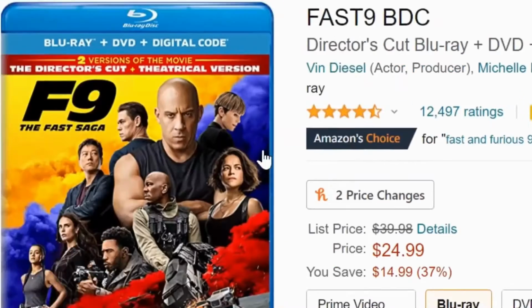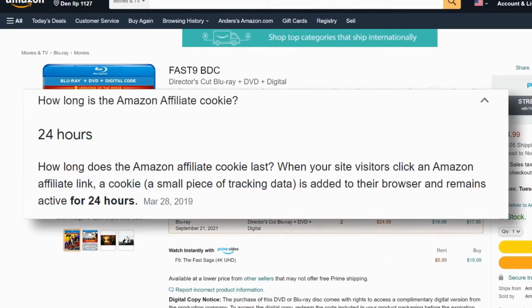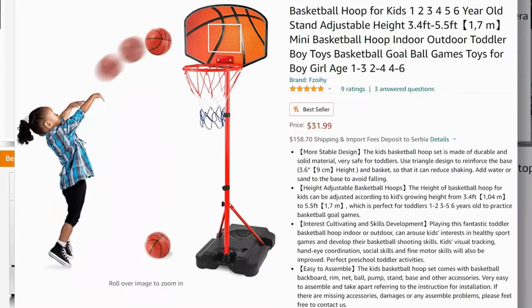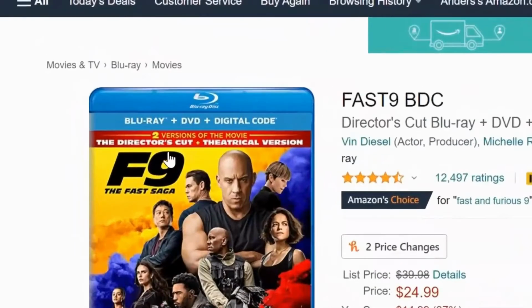If anybody clicks on your link, anything they purchase within 24 hours will also give you a commission. So that means if they buy a camera, if they buy a dishwasher, and a mini basketball hoop to slam dunk on their kids, you will also get a commission for that within the next 24 hours. Now I bet you don't want to sell a Blu-ray DVD, cause you are not a boomer.